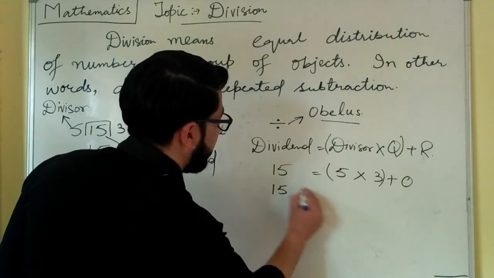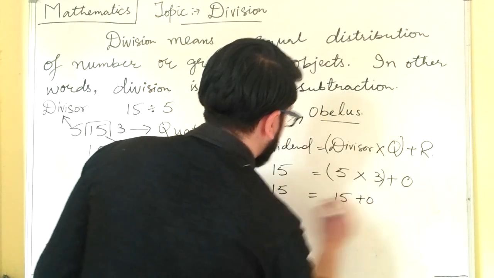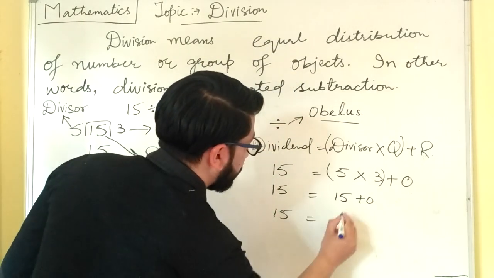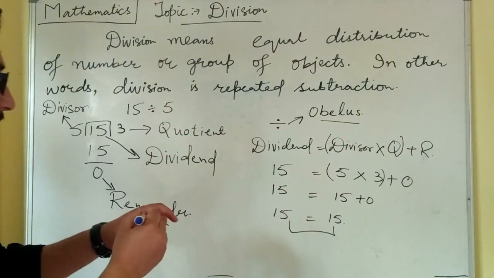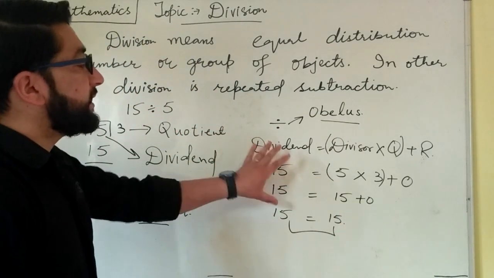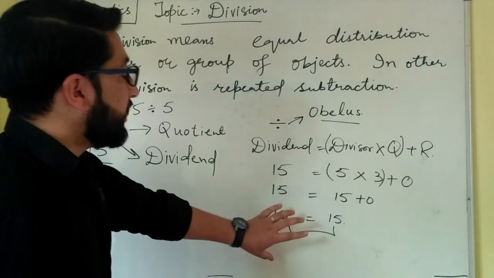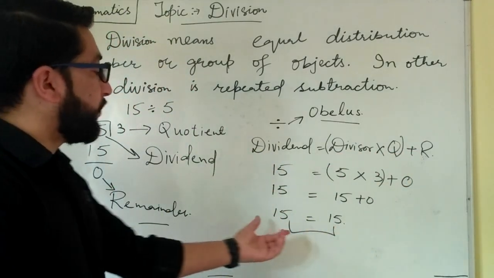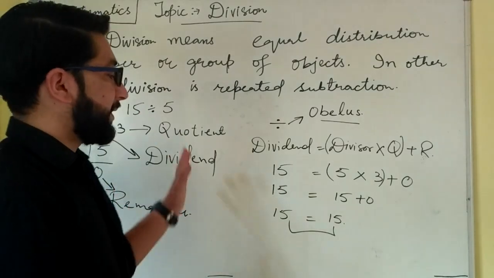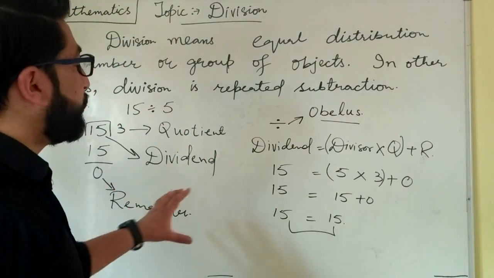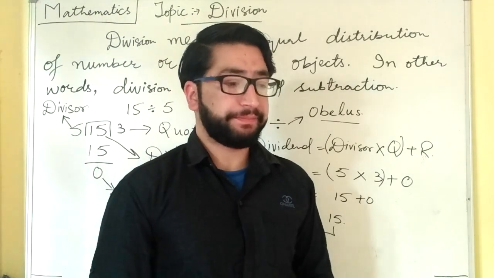So this will tell us that we have to first multiply divisor with quotient and then add remainder to it. So here our dividend is 15, 5 multiplied by 3 is 15, plus 0. So 15 is equal to 15 plus 0, which is 15. When both the sides are equal, that means dividend is equal to divisor multiplied by quotient plus remainder. That means our answer is correct. Here we have got 15 from both the sides. So students, this was all about division.